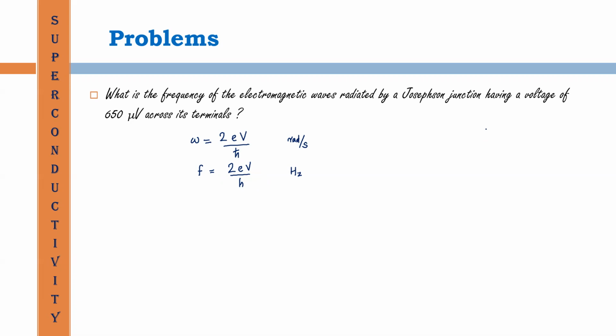So the given value, the only unknown quantity, that is the voltage, is 650 microvolts.